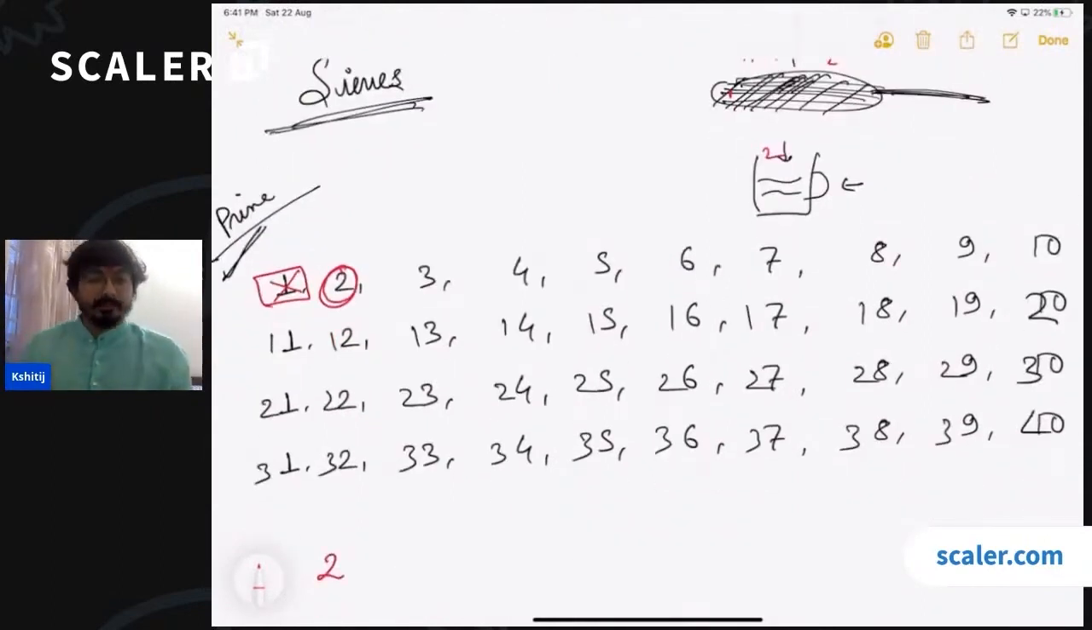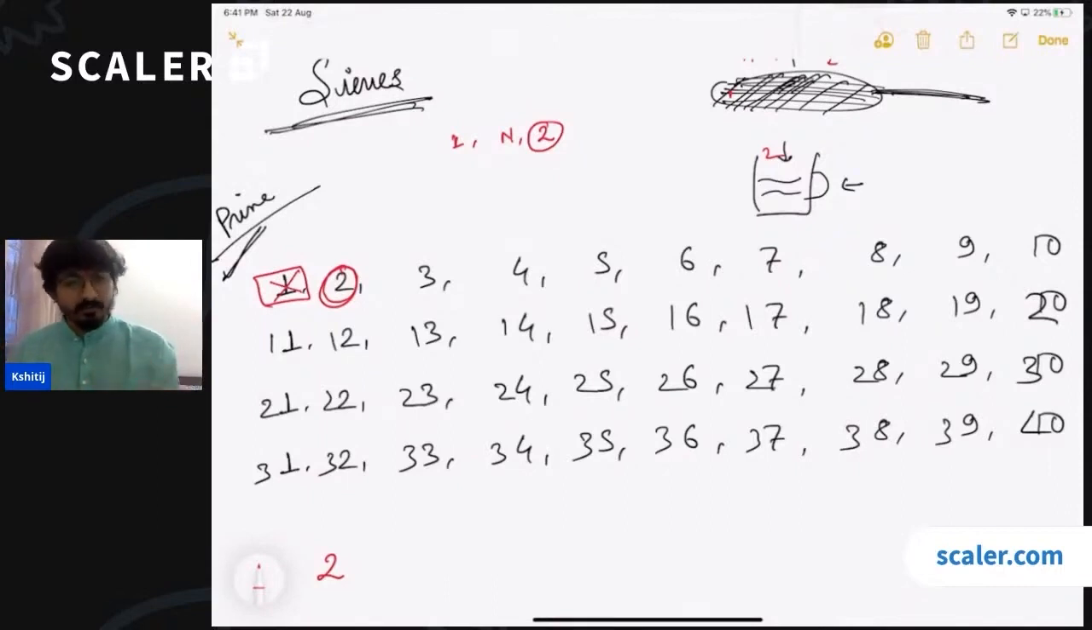Now if 2 is a prime number, can I say that all the multiples of 2 will never be a prime number, right? Because all the multiples of 2 will definitely have 1 as a divisor, themselves as a divisor, and also 2 as a divisor. So they are not satisfying the criteria of being a prime number. Does this thing make sense to everyone?